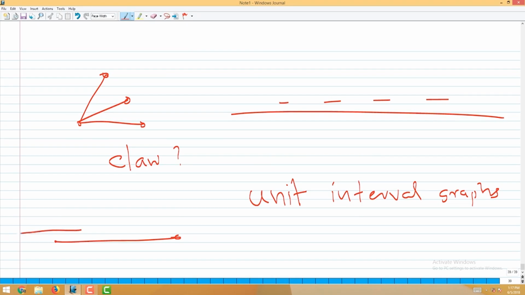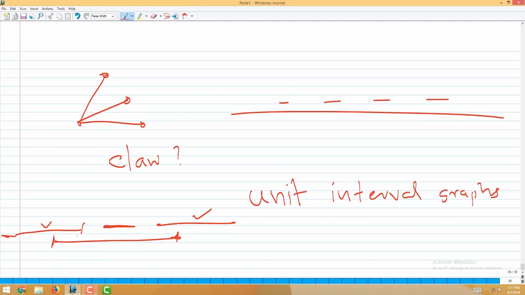Now you can put one here, and the third one should be put in such a way that it does not touch this or this, right? That means you can only put it like that. It will become smaller than the length, right? Because all have to be of equal length. That means it will always touch this endpoint or this endpoint. That means 3 things cannot be put.